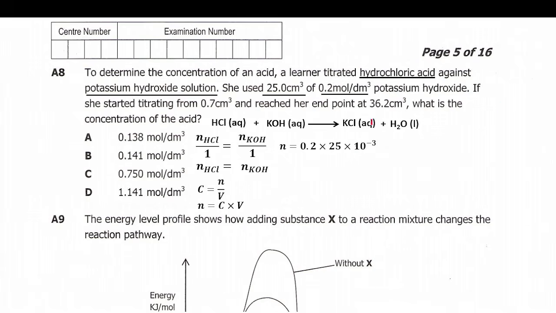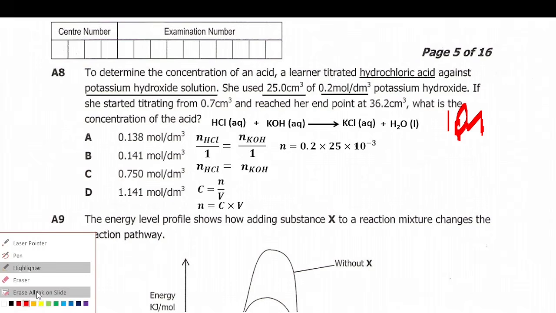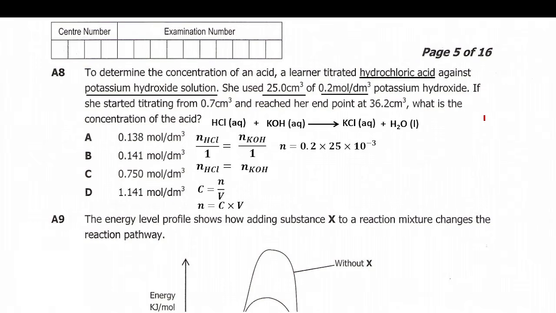This 10 to the power negative 3 simply is a conversion we are using to convert 25.0 cubic centimeters to cubic decimeters, because you know that 1 cubic decimeter is equal to 1000 cubic centimeters.